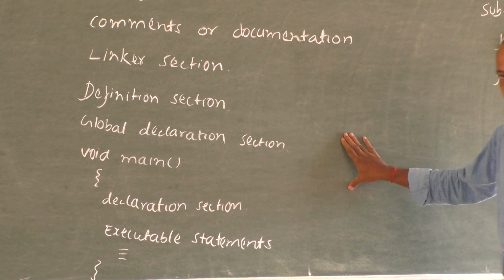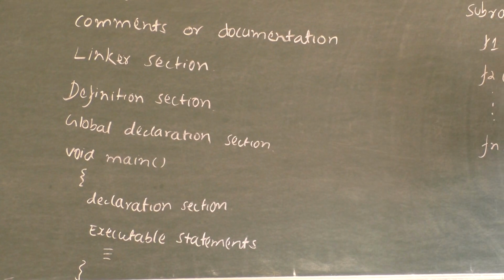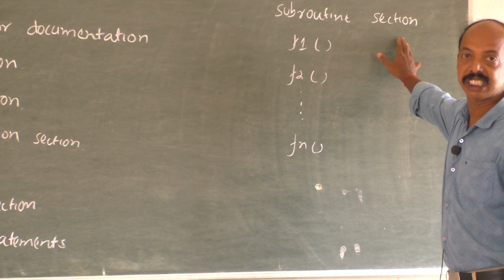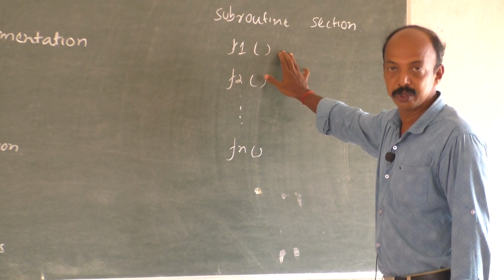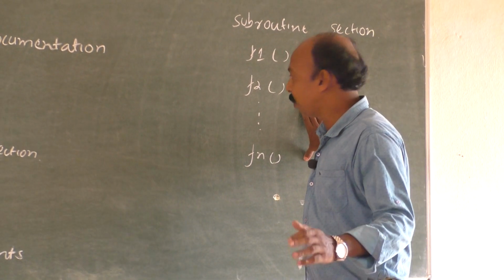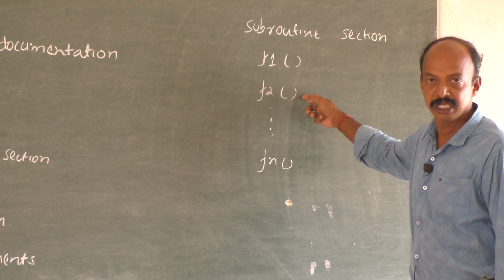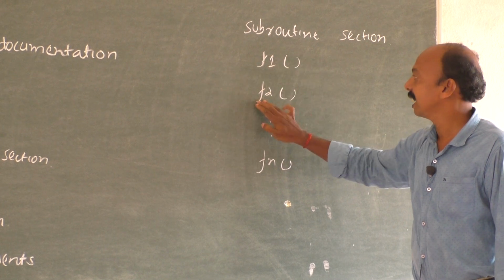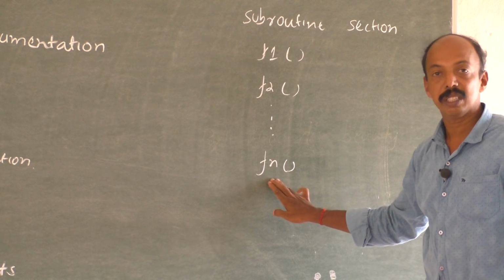Then if our program has some functions in it, it may have a subroutine section or function section. Again, how many functions we write depends on the complexity of the program. If the program is very simple, it may have only one or two functions, represented as f1, that is function 1, and f2 for function 2, or it may have n number of functions.